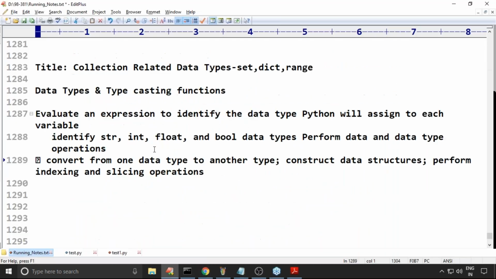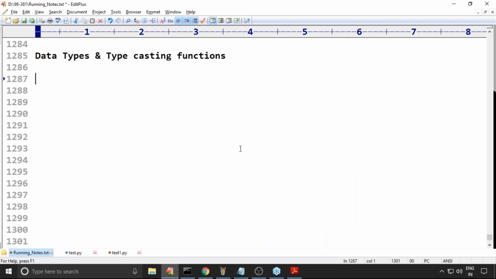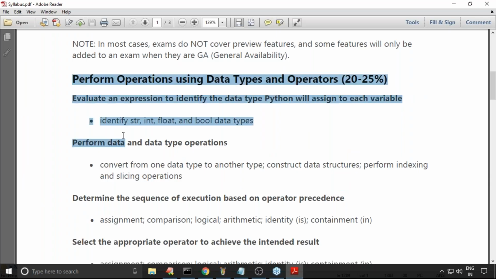Now the next topic we are going to start is the operators concept. We will discuss it for almost 2 to 3 sessions, but it is really helpful for certification and even for day-to-day coding. From operators and data types, you can expect around 10 questions from the first unit. Remember this carefully.